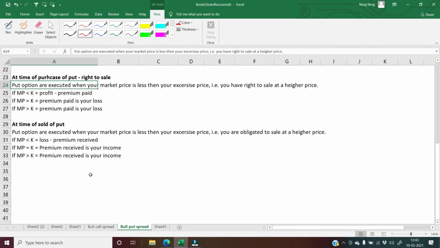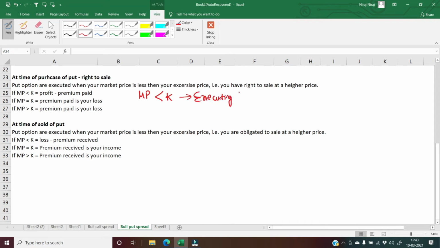Now let's understand what happens in the case of a put. So put is in general the reverse of call. In put, the fundamentals are that at the time of purchase of the put, you have the right to sell. So when your market price is less than the exercise price, then only you will be executing the option.